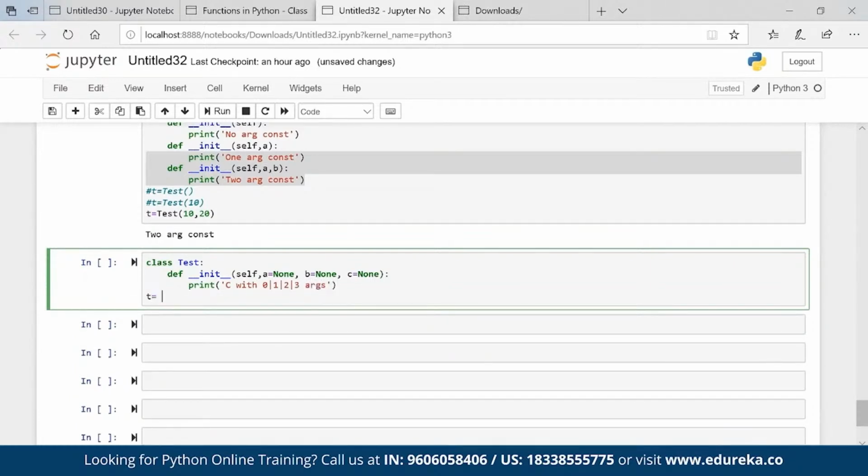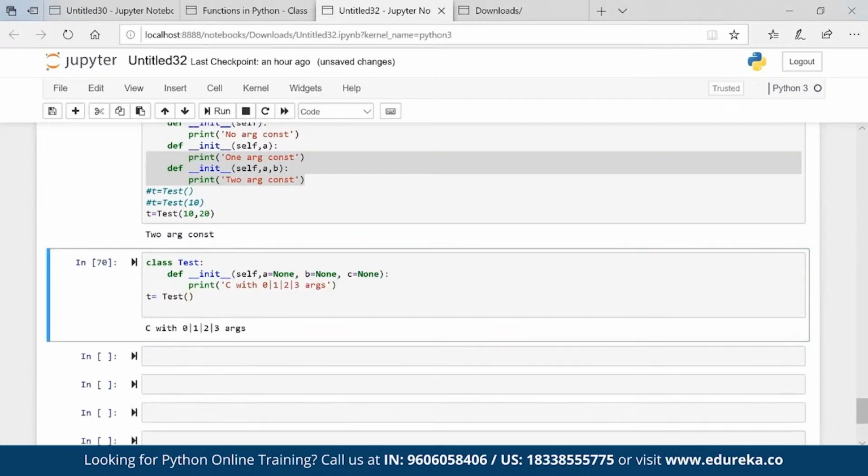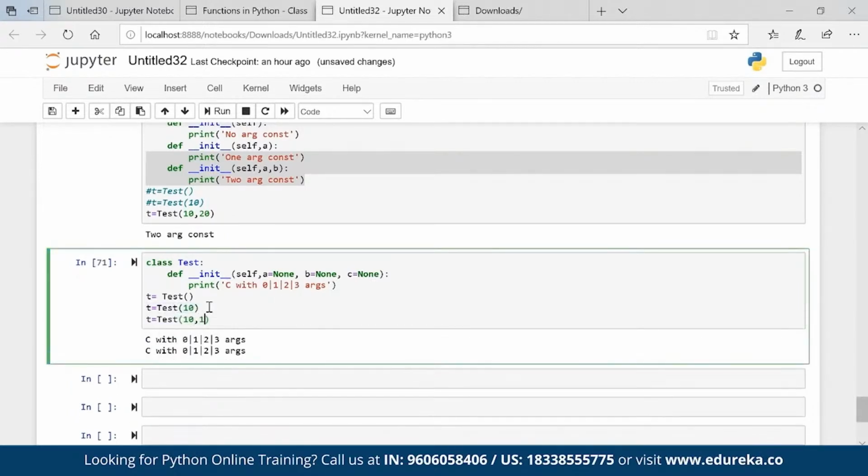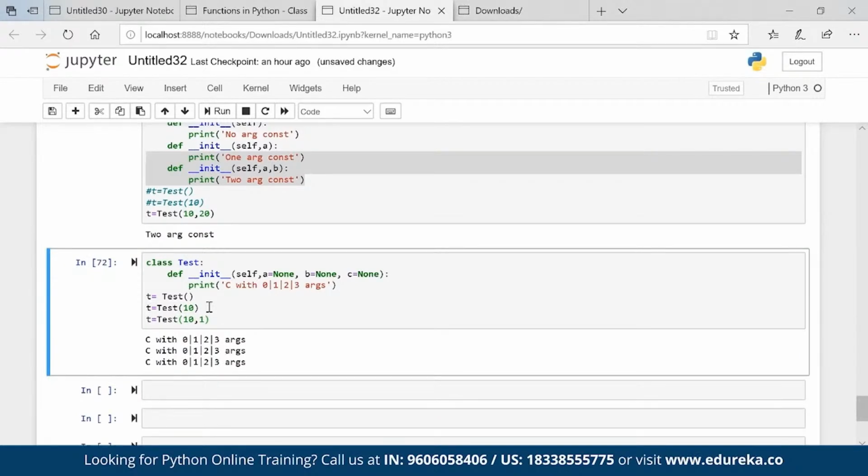T equal to test. Will this work? Yes, absolutely. T equal to test 10, will this work? Absolutely. Will this work? Absolutely. All are working fine.